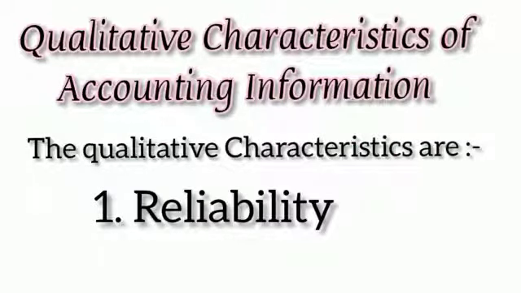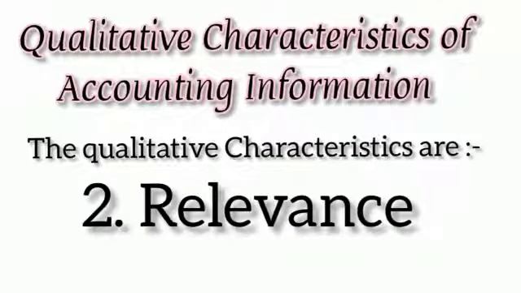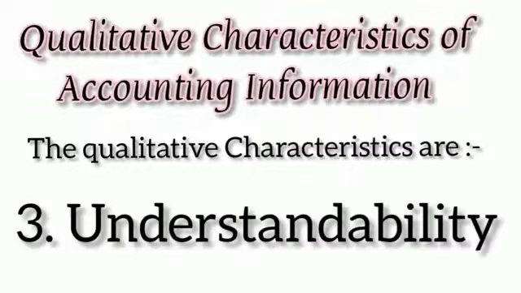Reliability. Accounting information must be reliable. Reliability of information means it is verifiable, free from bias and material error. Number 2, that is relevance. Accounting information must be relevant to the users. Information is relevant if it meets the needs of the users in decision making. Third, that is understandability. Understandability means that the information provided through the financial statement must be presented in a manner that the users are able to understand it.